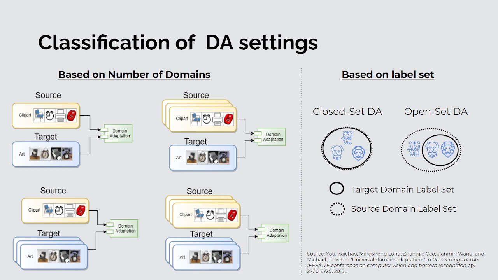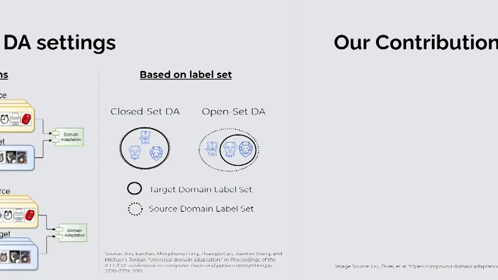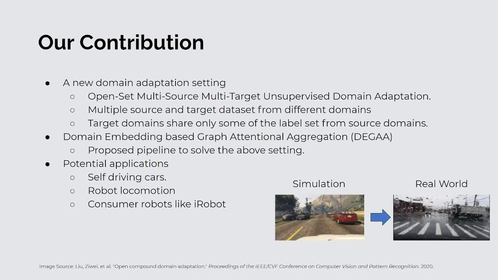These settings, while fundamental in themselves in the field of domain adaptation, have their unique set of limitations. We attempt to alleviate this with a more general setting suitable for deployment in real-world applications. Our contribution is a new domain adaptation setting, OpenSet multi-source multi-target unsupervised domain adaptation, which models the real world more closely than existing models. As it suggests, multiple source and multiple target domains will be utilized for adaptation. It also takes into account the fact that the target domain may have some unknown or new labels.